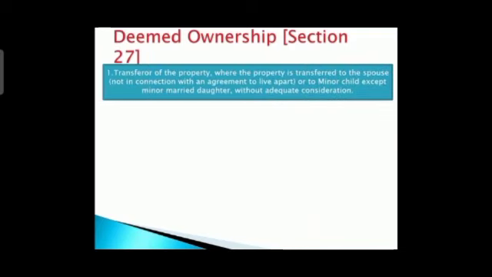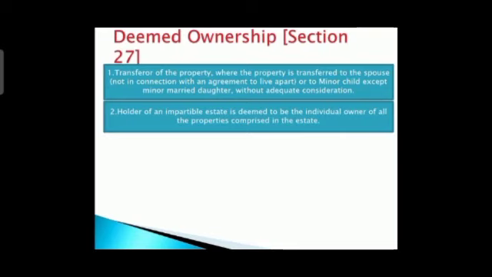Okay, next is what? Deemed ownership under section 27. So this is what you have to understand. Here we are going to have 5 cases in which we have deemed ownership. That person will be called a deemed owner in these 5 cases. So let us understand one by one. First is the transferor of the property. That means a person who is transferring his property to another person, not as a gift. Very important. Where the property is transferred to the spouse not in connection with an agreement to live apart.